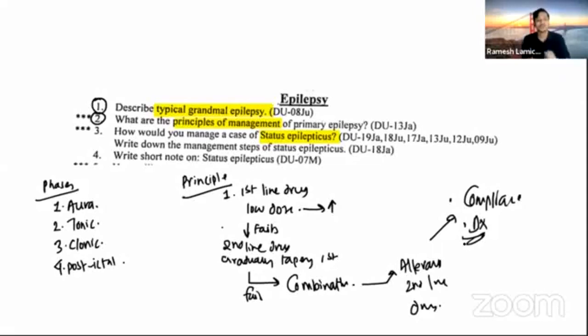Okay, so another one, like status epilepticus. When seizures recur without the patient regaining consciousness, that is status epilepticus, right? So for status epilepticus, there is a management plan.